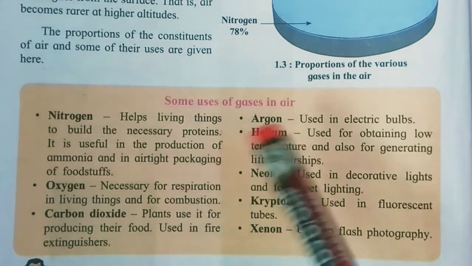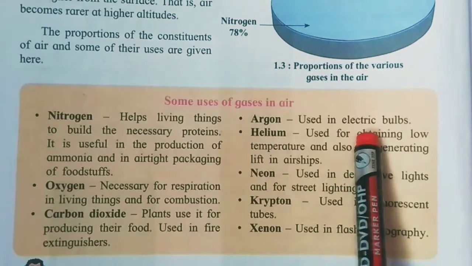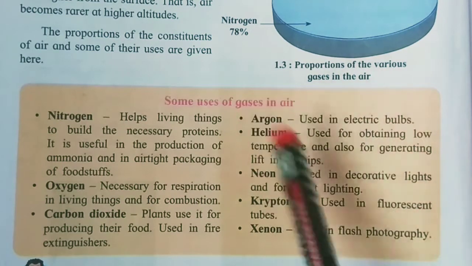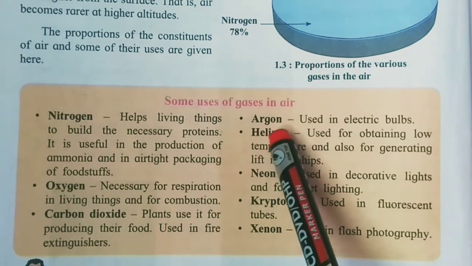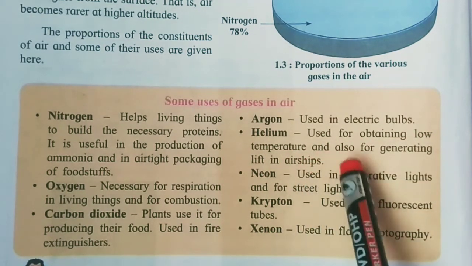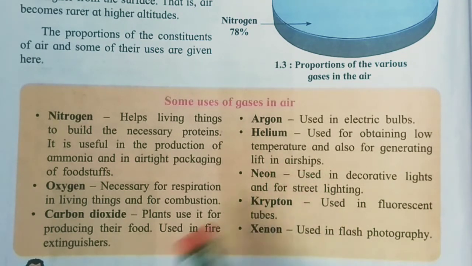Okay, now the next gas, argon. It is used in electric bulbs. So see here, the bulbs giving yellow light are there, and in those argon gas is there. Also the white tubes are there, and there also the gas is there. Now helium, used for obtaining low temperature and also for generating lift in airships. So see here, it is used for low temperature, meaning if you want to make the temperature below 0°C, at that time helium gas is used, and it is also used for generating lift in airships.